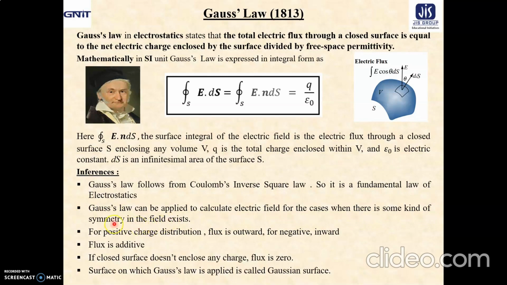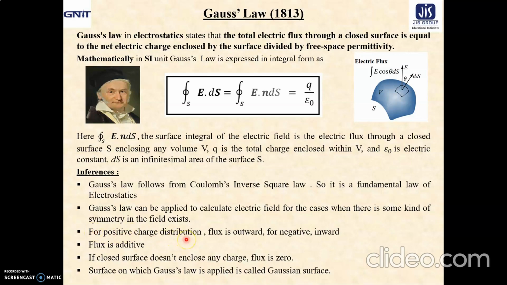Advantage, why? Because you can consider different types of symmetry in the field. It may be linear symmetry, areal symmetry, or volume symmetry. So calculations are much more simplified. But why the disadvantage? Because if there is no symmetry in the field, then you cannot use Gauss's law to calculate the electric field. There you have to use Coulomb's law. That's why the two laws have their different status.